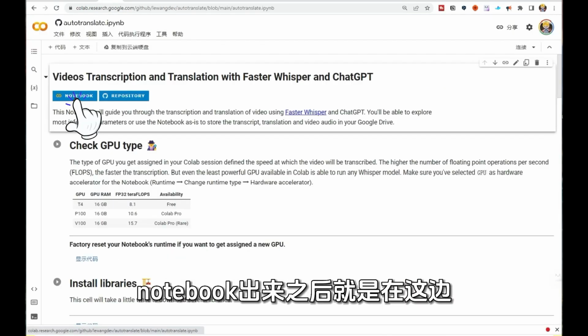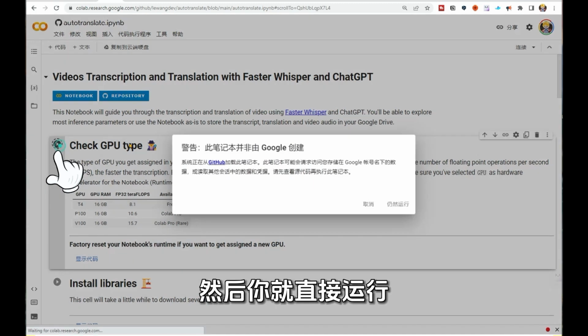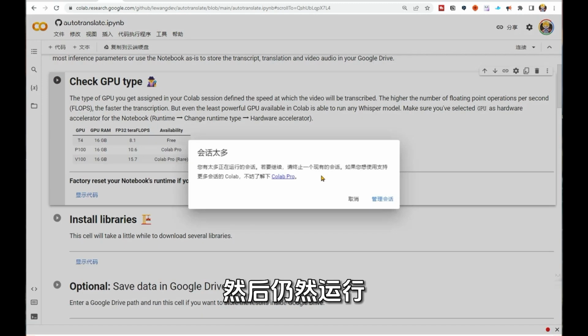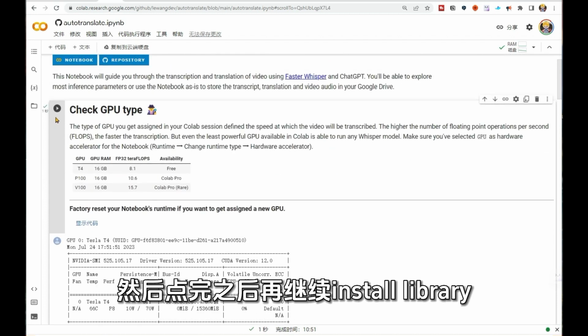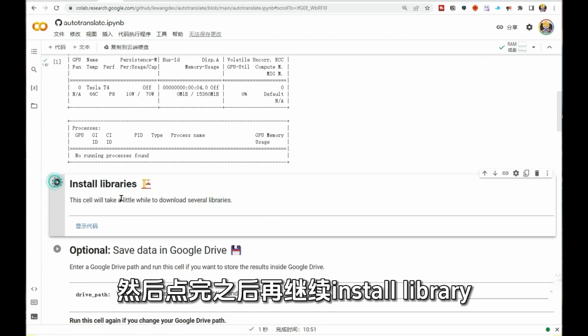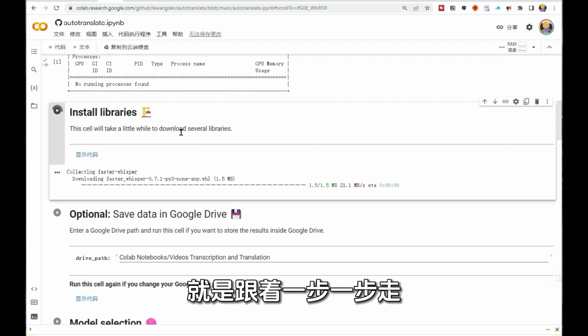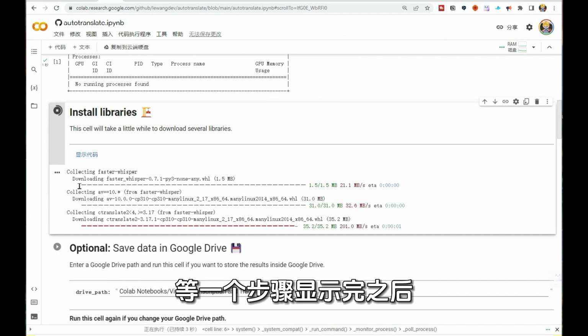Speaking of where I transcribe from, it's from this guy's Twitter. After clicking on it, he went to GitHub. Here you can click his notebook, the notebook is here after it comes out, and then you run it directly, and then it still runs, then connect the RAM and disk a little, and then click it.